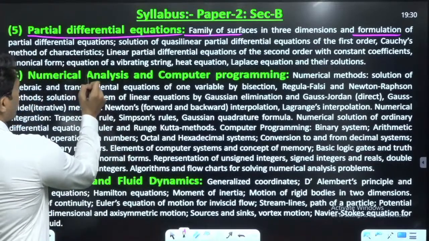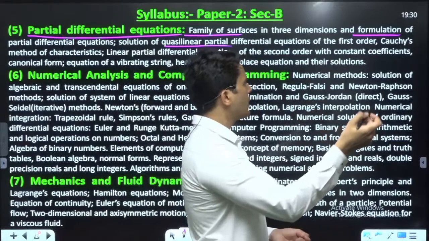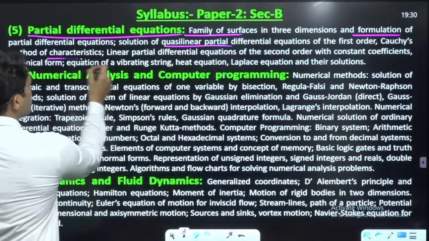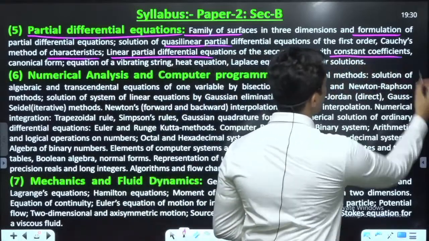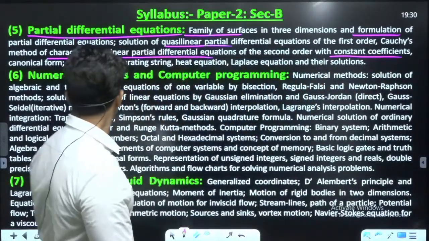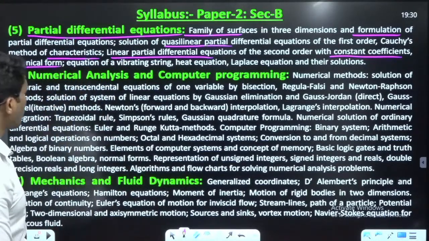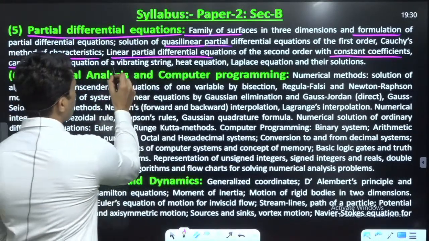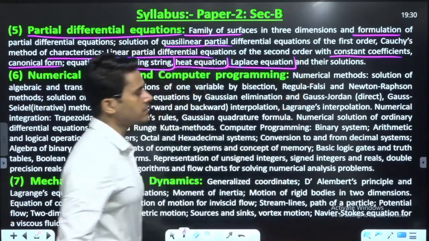Characterization, Cauchy linear equation, this is the classification. Cauchy's method of characteristics, linear partial differential equation of second order with constant coefficients. Next, one small topic is canonical form, and special types: vibrating string, heat equation and Laplace equation.